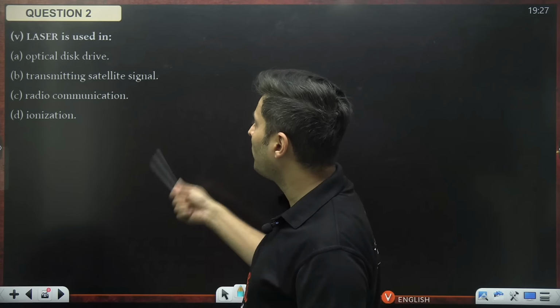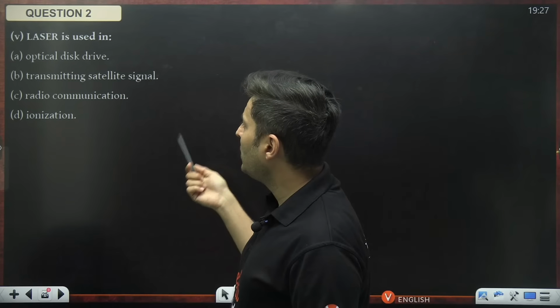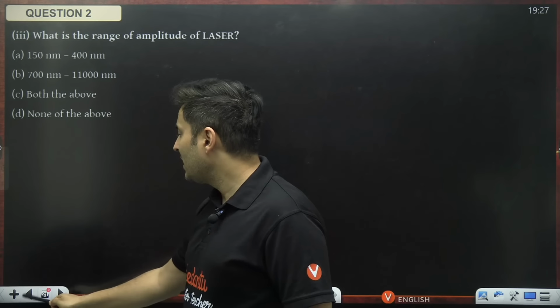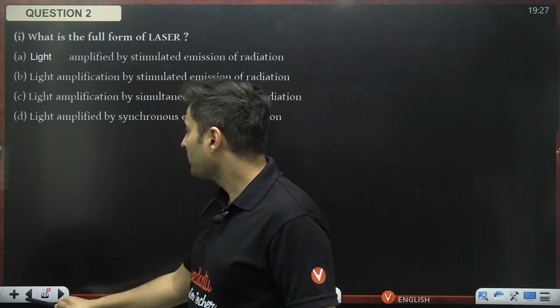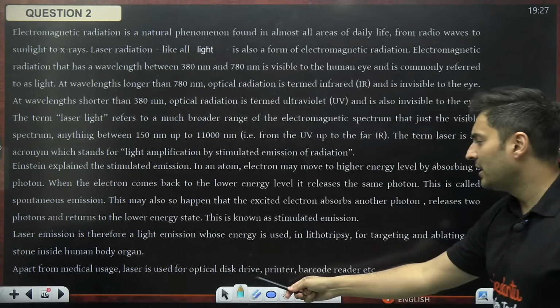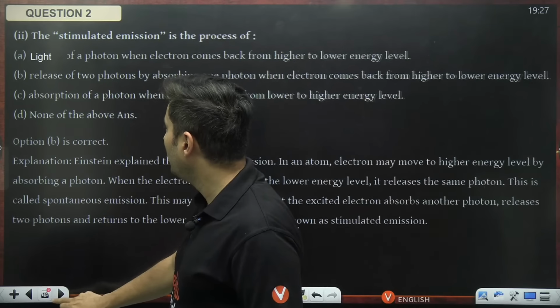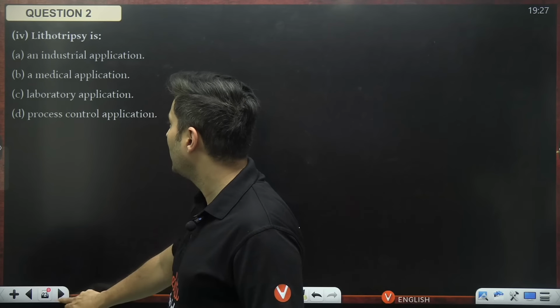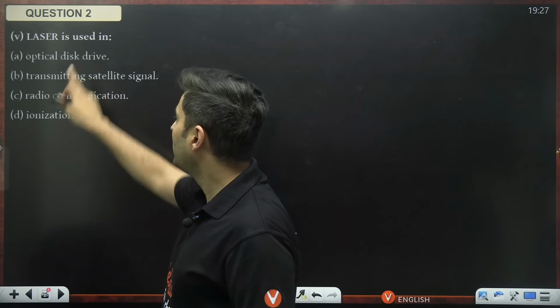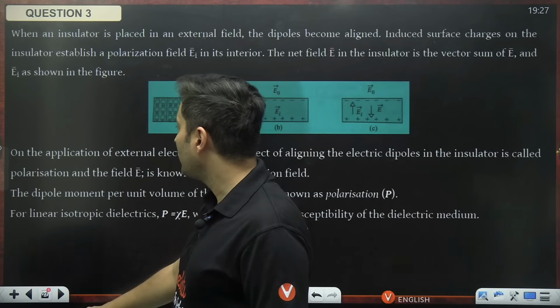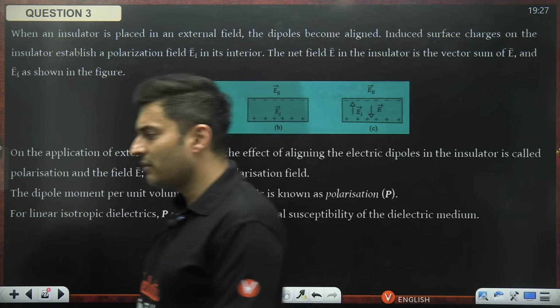Laser is also used in optical disk drive. I think it was there in the passage. That is why you should read the passage carefully. Optical disk drive, printer, barcode, reader. Satellite was not mentioned, radio waves, nothing was mentioned like that. So yes, definitely it is optical disk drive. Option A is the right answer. Very good. Let's go to question number 3, guys. Ready for it?